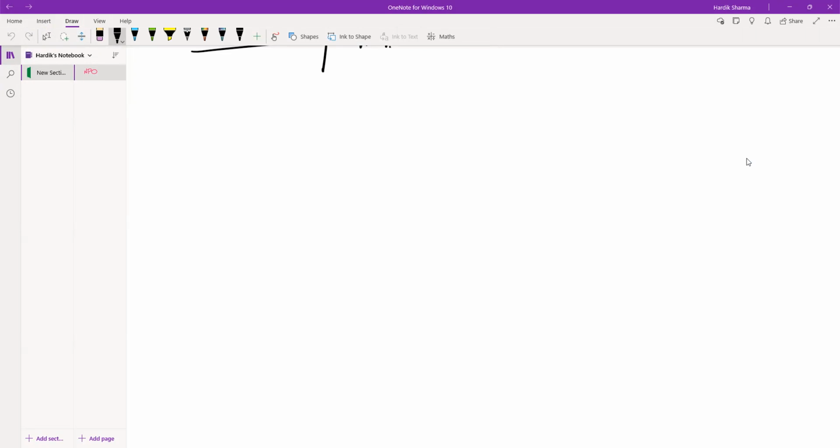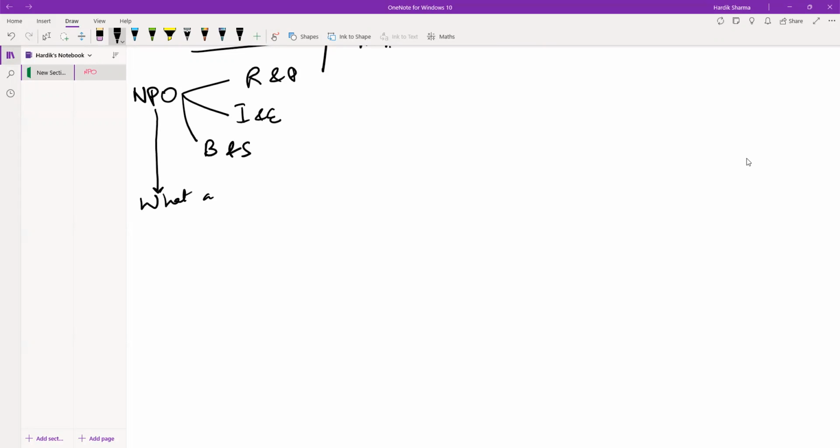So till now we have discussed what is NPO, right? And then what is receipts and payments account? And secondly, what is income and expenditure account? And third, what is balance sheet of an NPO? Most importantly, we have also discussed how the NPO is formed, and for what purposes an NPO is formed.